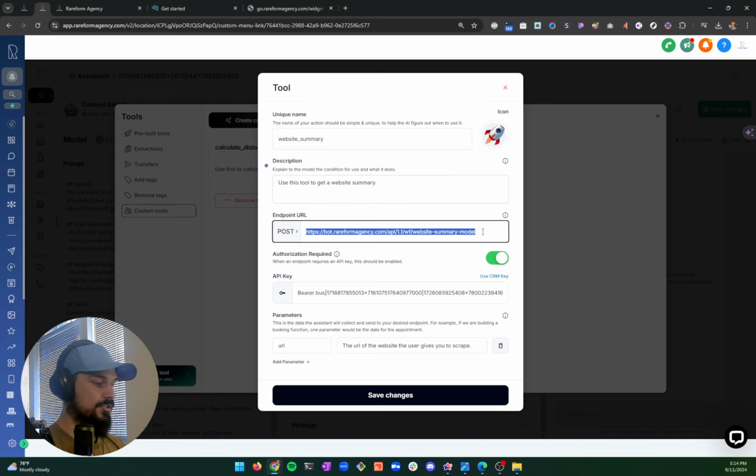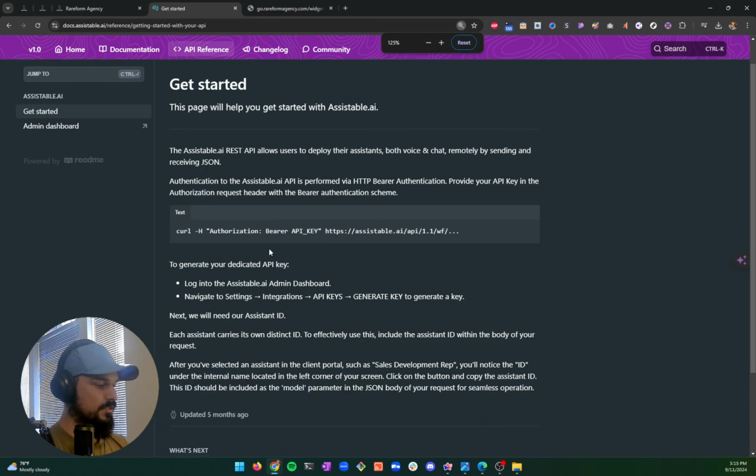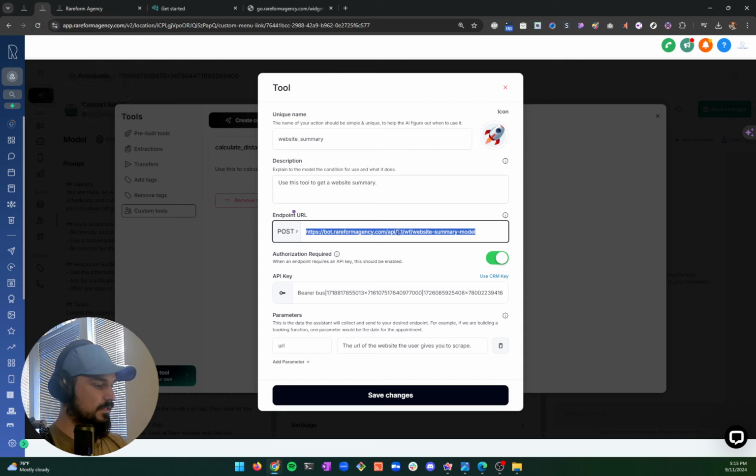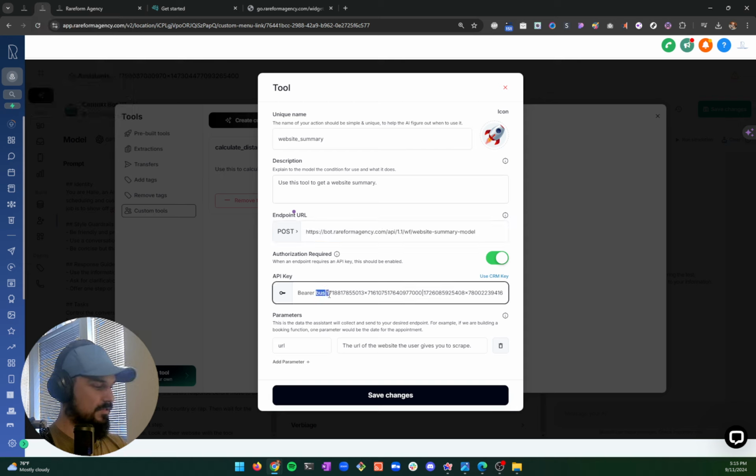So this post, I actually don't know the details behind it. This is a model that Jordan built, and it's inside the API, and I don't know how it's working, but this is how I made the context work. So we just copied that here. Now the API key, it was pretty scary to get started, but it's actually really easy. You just go into your account inside of Assistable, integrations, API keys, and then generate an API key. One of the things you have to do is this: your API key starts with bus, pipe, and then a string of numbers. In front of that, you have to have the word Bearer with a space. That's just to make sure you are who you are and it's tying your accounts together.